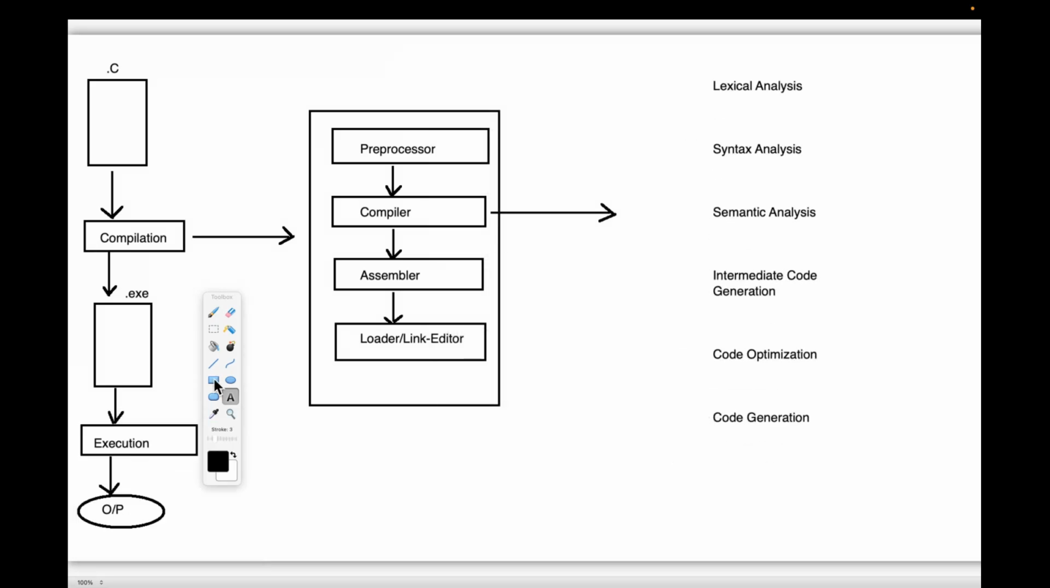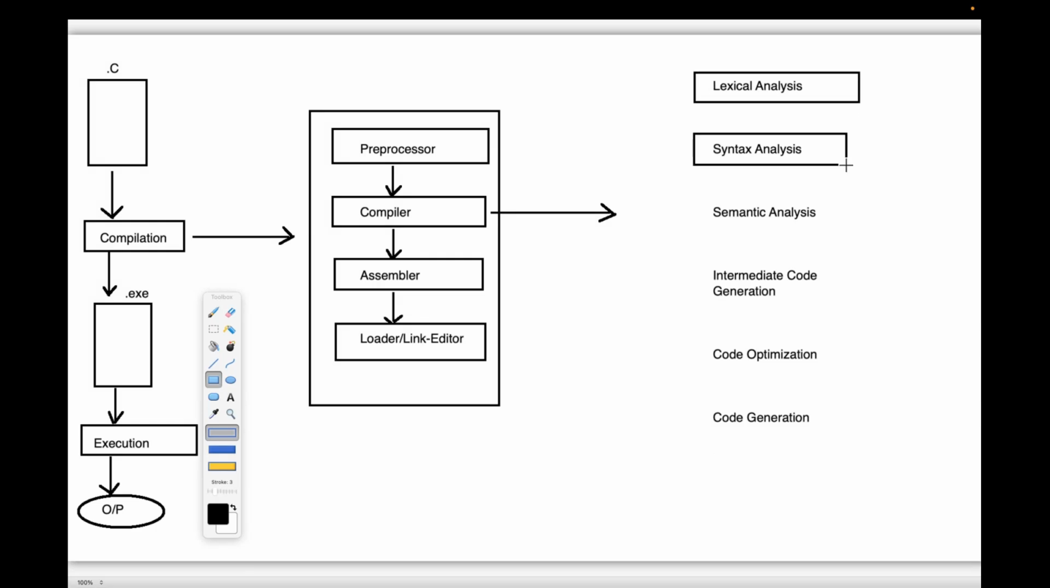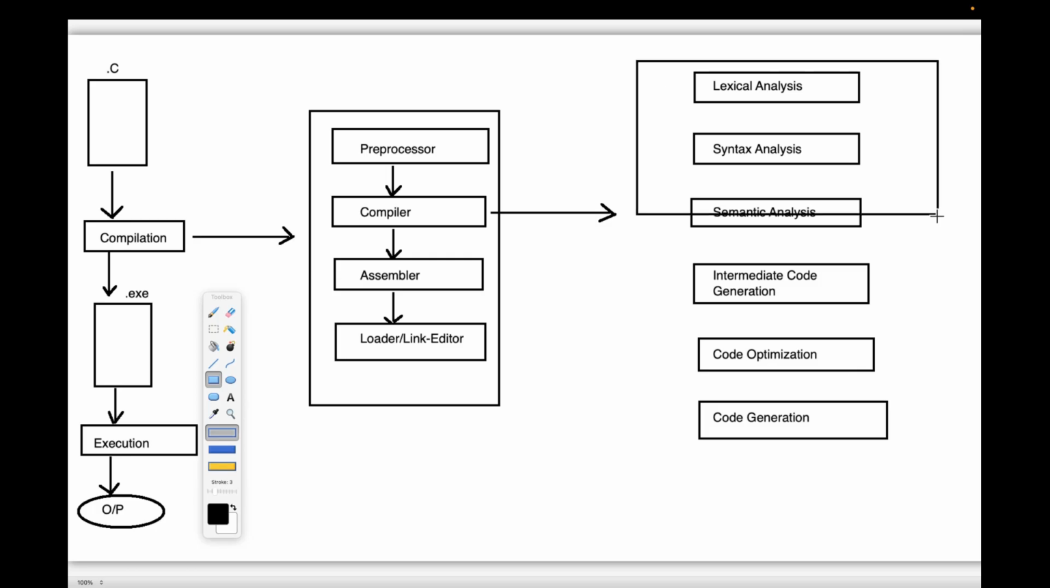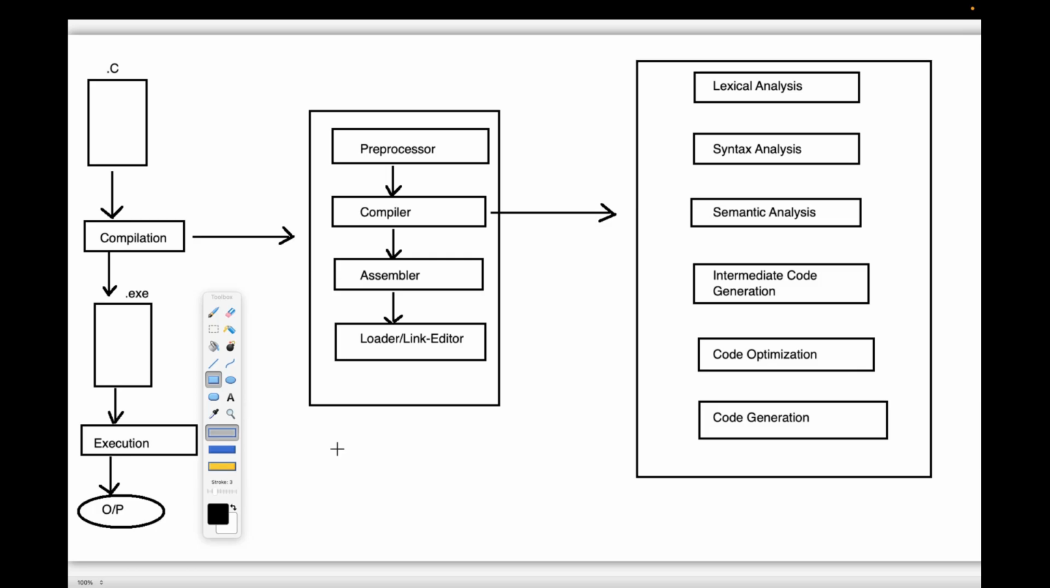Nearly 6 phases are available inside the compiler: lexical analysis phase, syntax analysis phase, semantic analysis phase, intermediate code generation, code optimization, and what is the next one? Code generation. These 6 phases are available, that we have to understand.